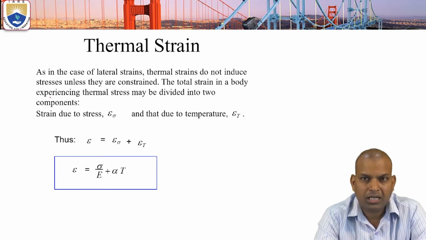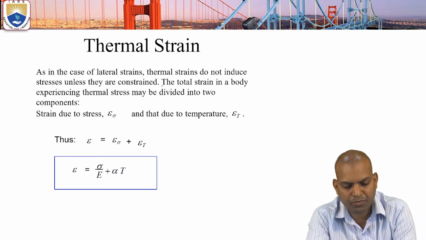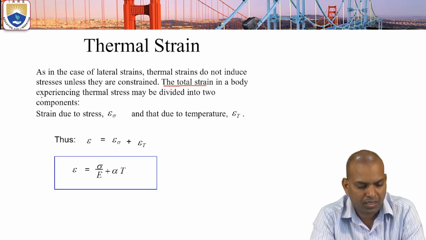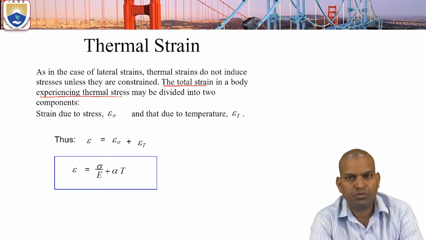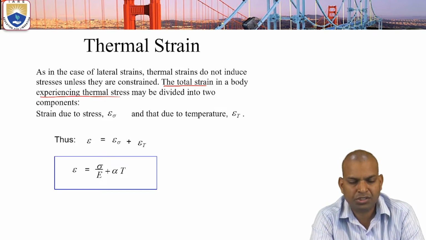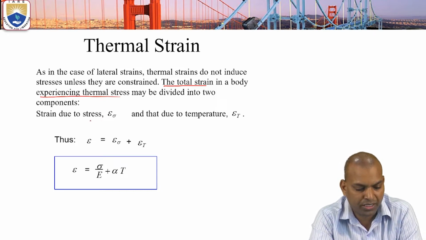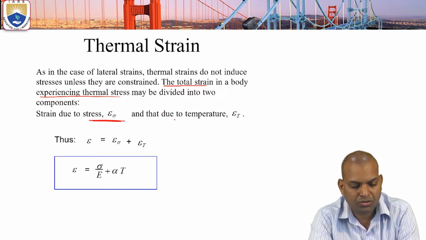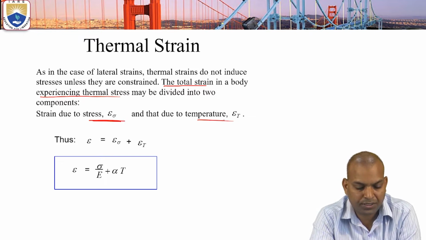One more thing is that the total strain in a body experiencing thermal stresses is divided into two components, that is, strain due to stress and also strain due to the temperature.